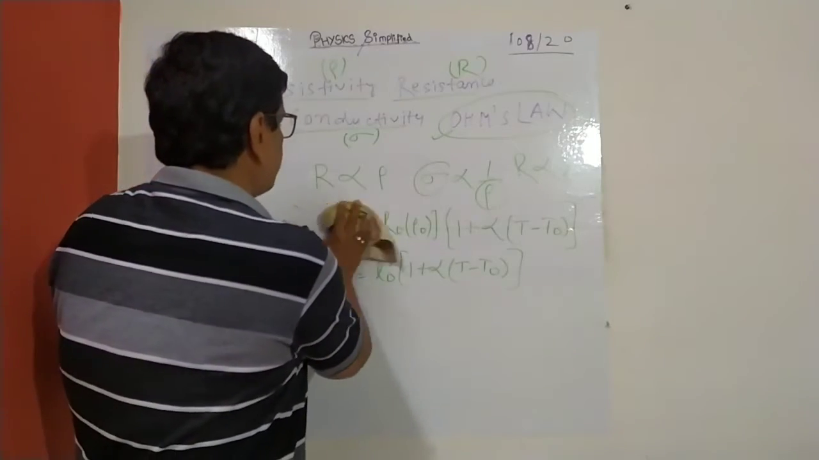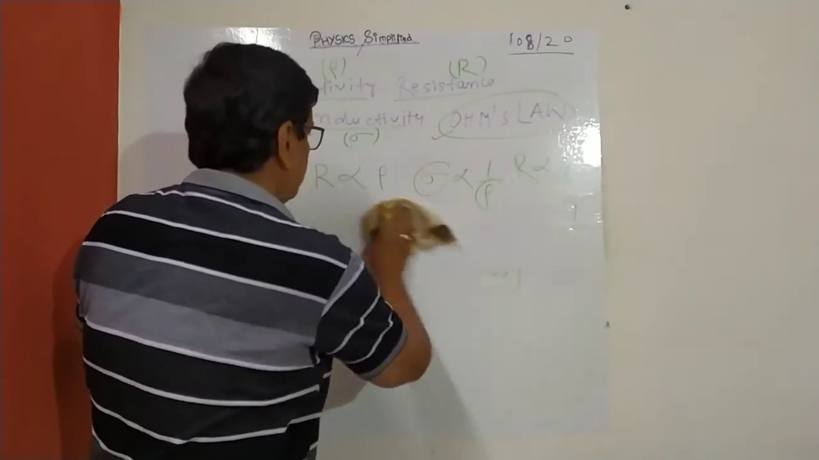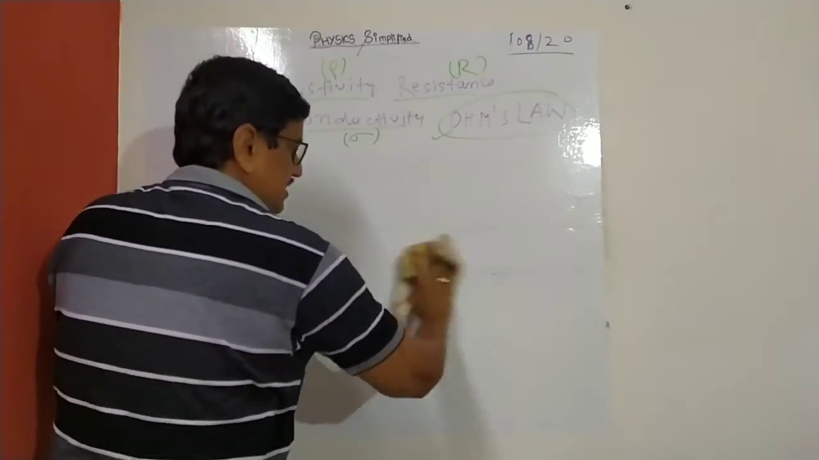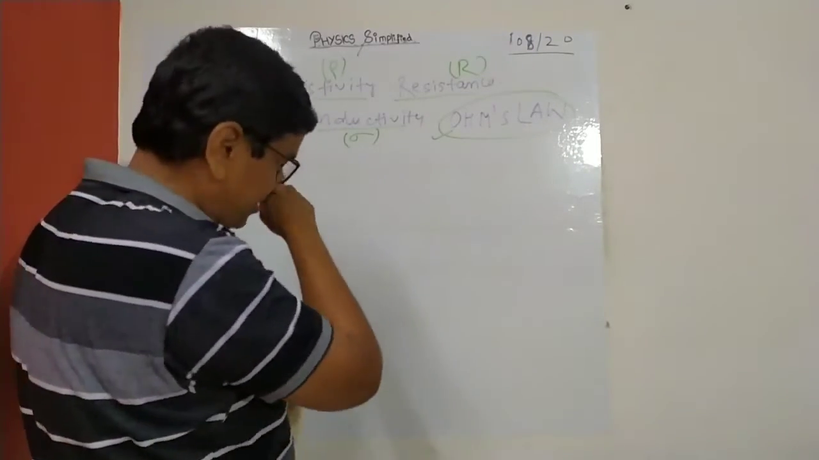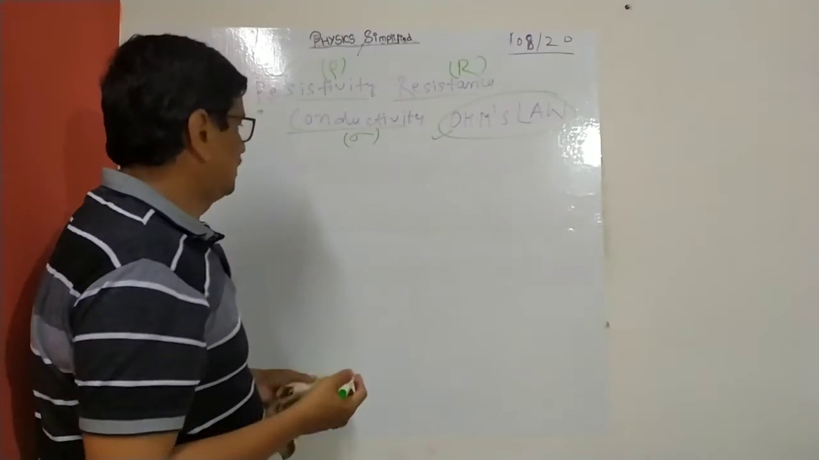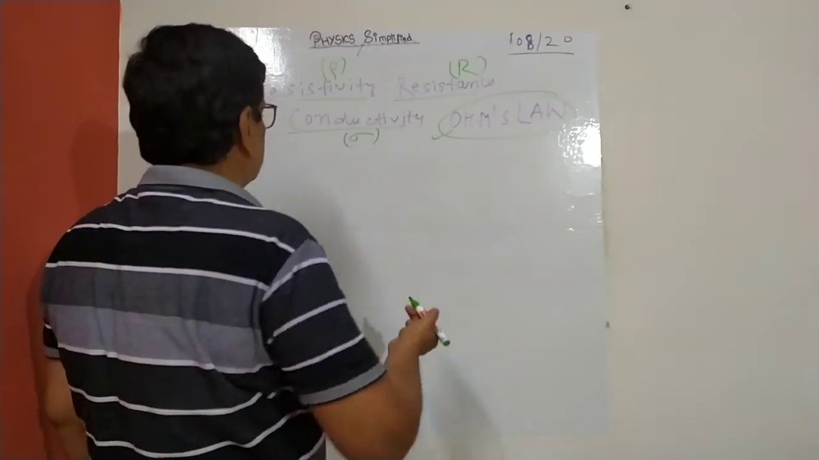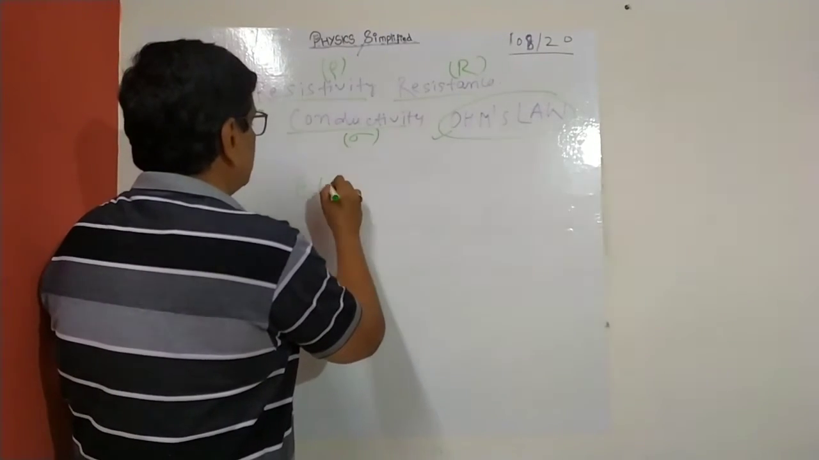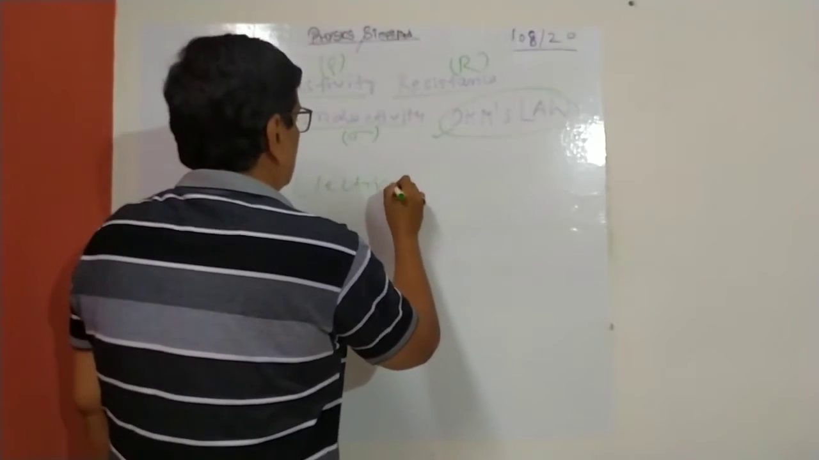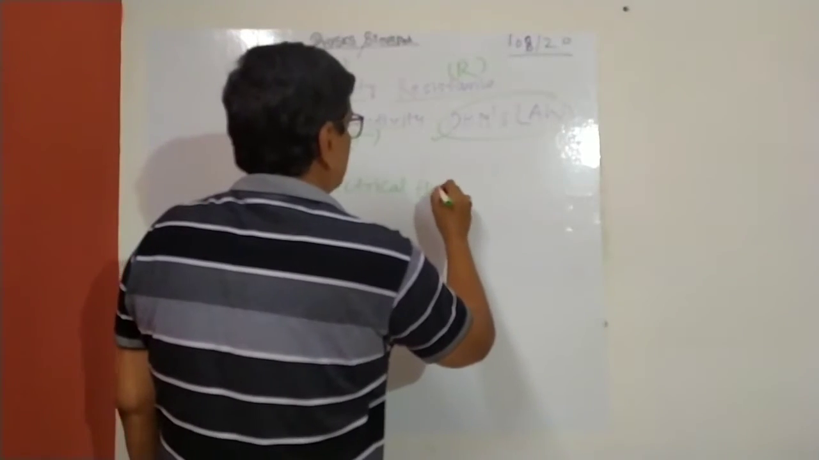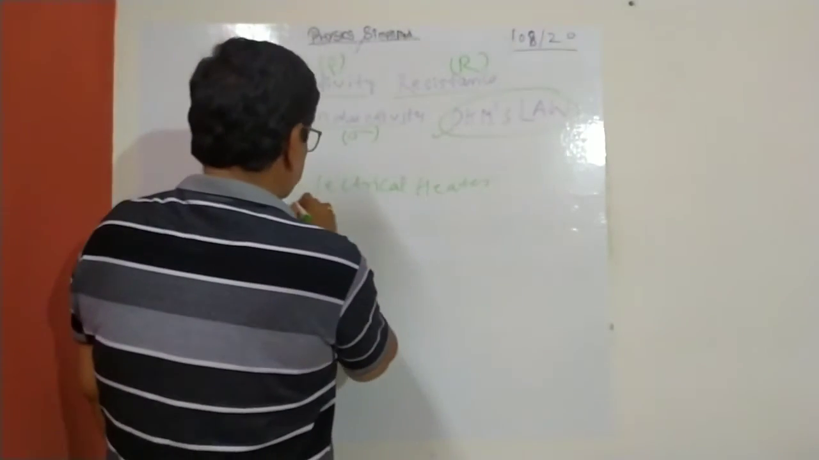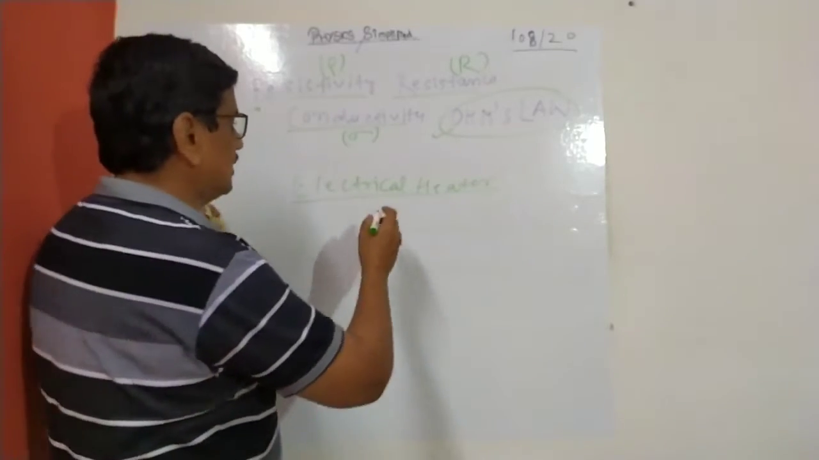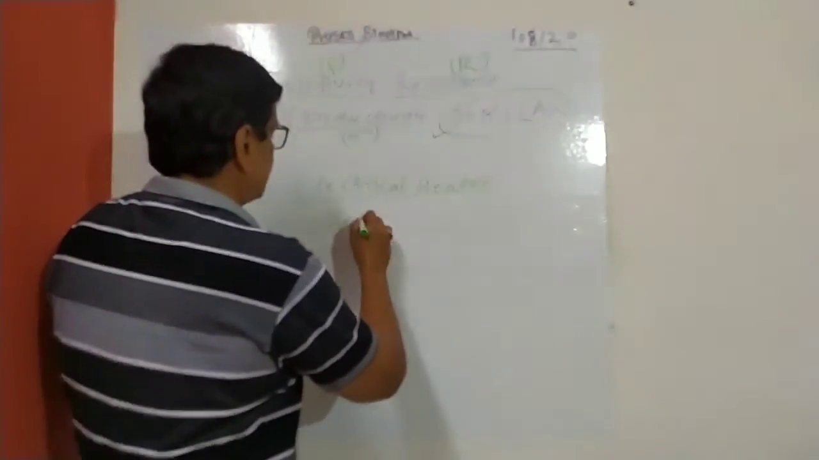Now, some problems. I will just give a brief problem because people are interested more in problems. Suppose there is a heating element, say an electric heater you are using in the household. The heating element is the resistance part of that electric heater.